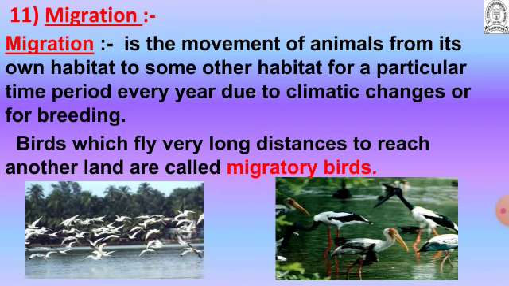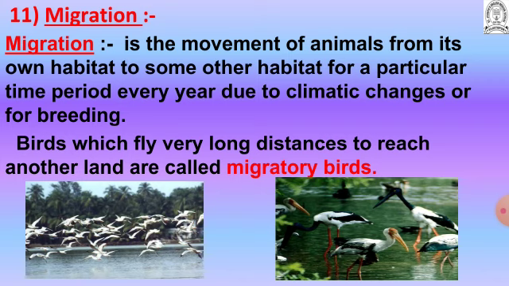So what is breeding here? Breeding is nothing but the mating or the production of offspring by animals. So migration is nothing but the movement of animals from their own place to some other place for a particular reason. The reason is a particular time period, climatic changes, or breeding.